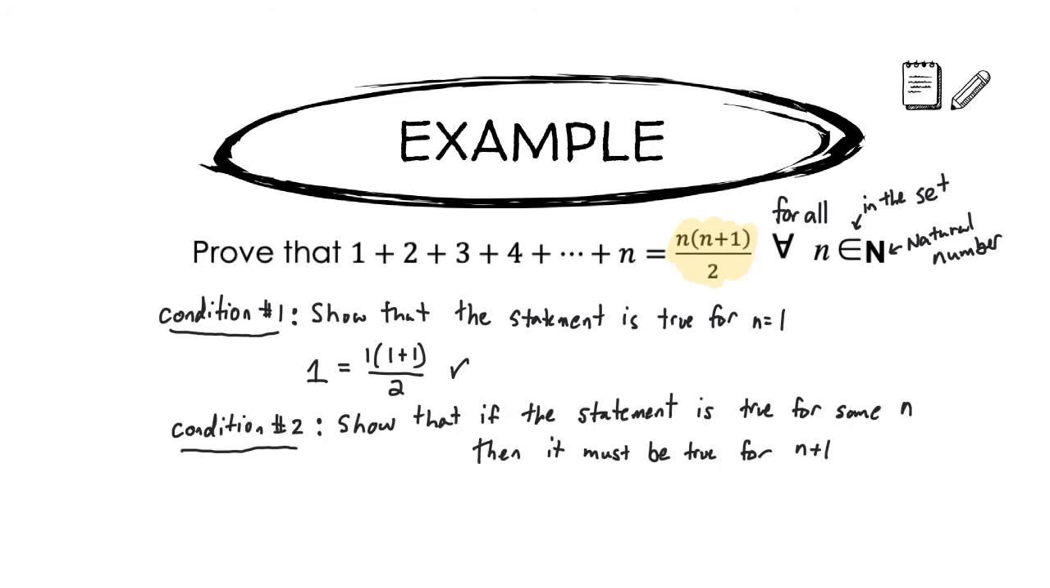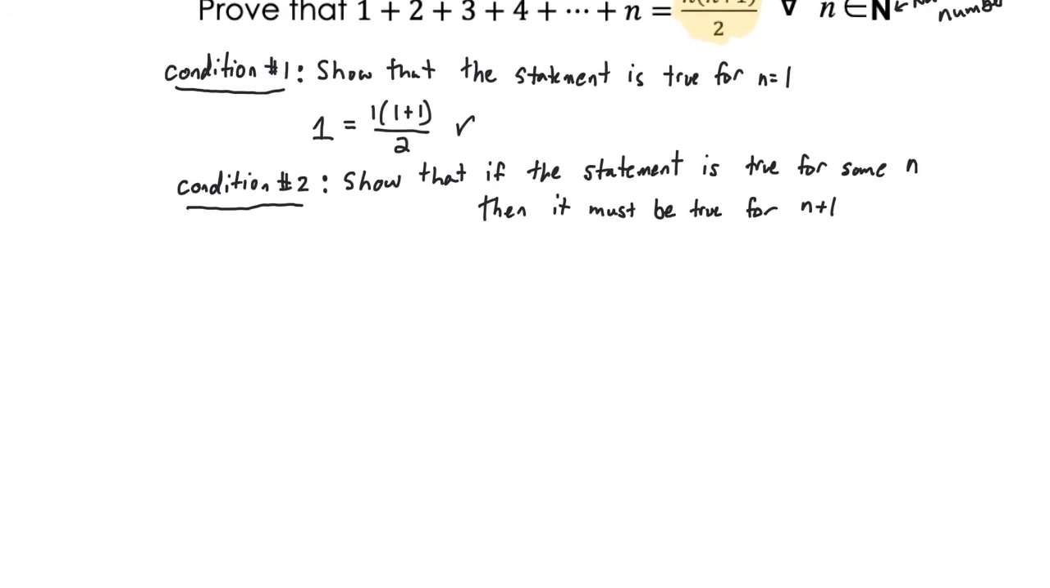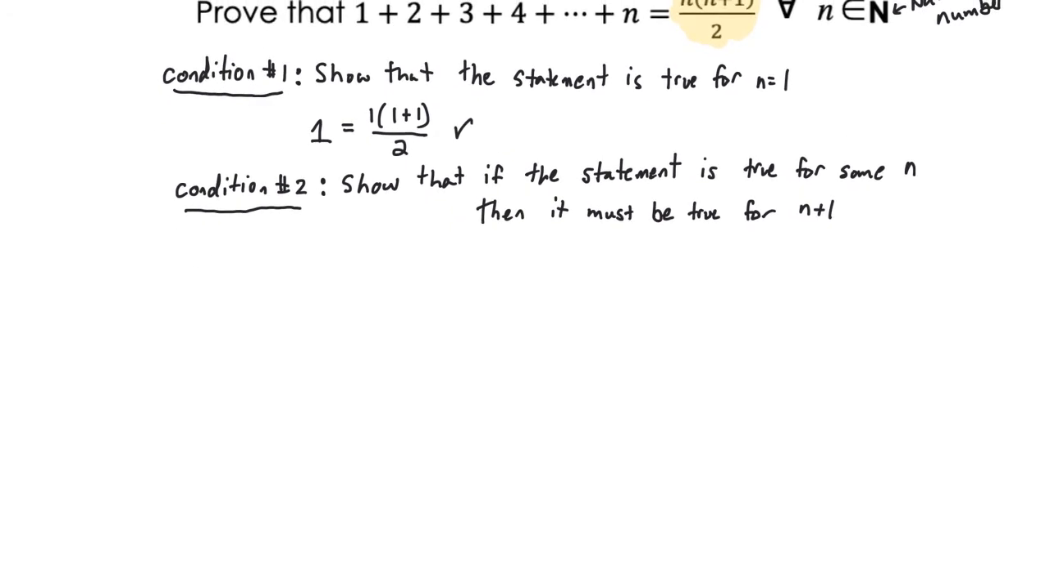Condition 2 challenges us to show that if the statement is true for some number n, then it must be true for the next number n plus 1. Proving condition 2 is a little more work than proving condition 1. And in fact, understanding condition 2 on its own is a little more work as well. So the first thing to know is that we're trying to verify an if-then statement.